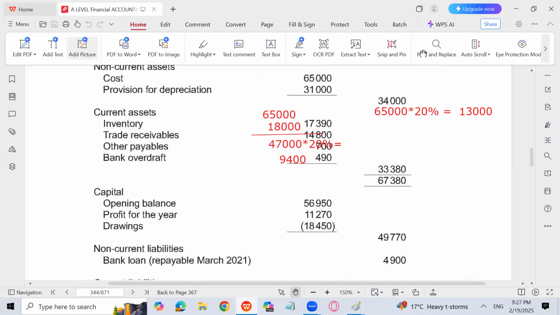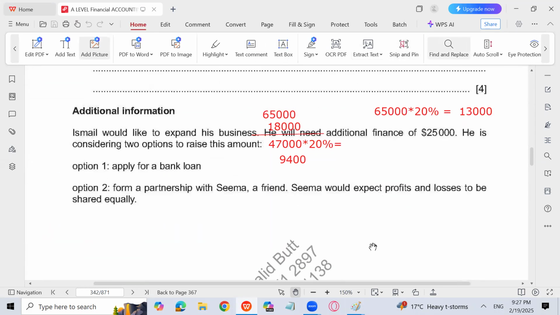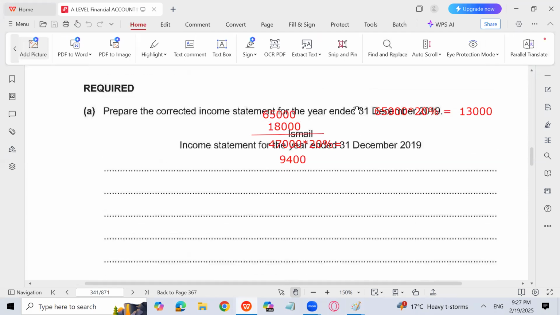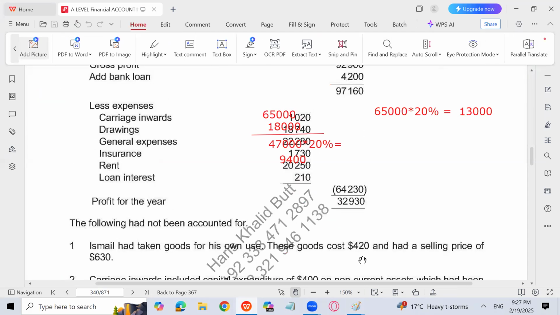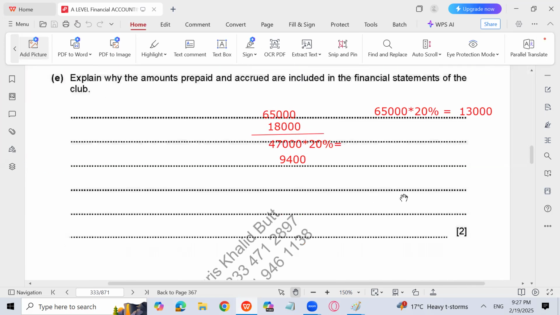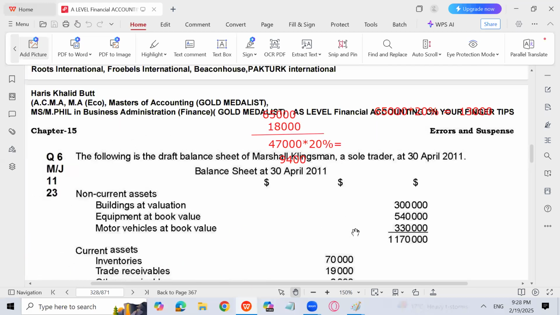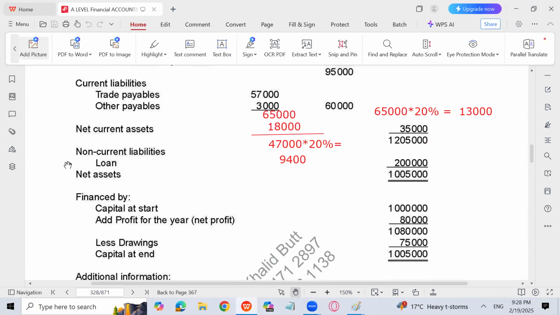This is the question we have done, and I will recommend you to solve one question. You can do it at home, and that question is May June 11 23. Sorry, this is the question. You can do this question at home, May June 11 23. You can solve it at home, and then I will move forward again for the next questions.